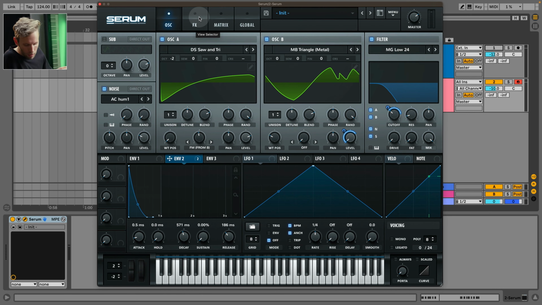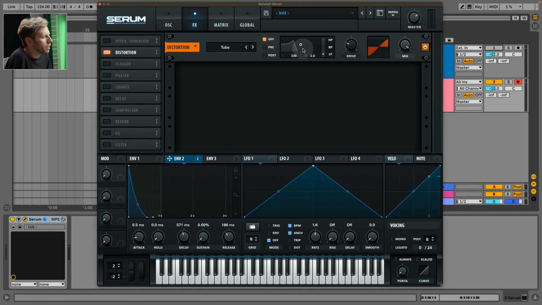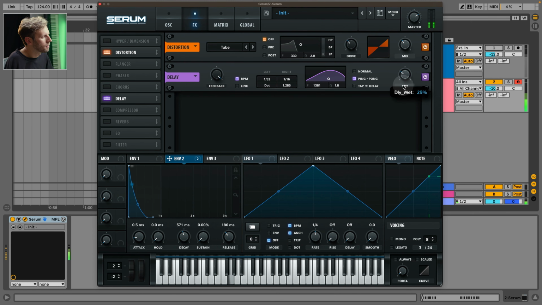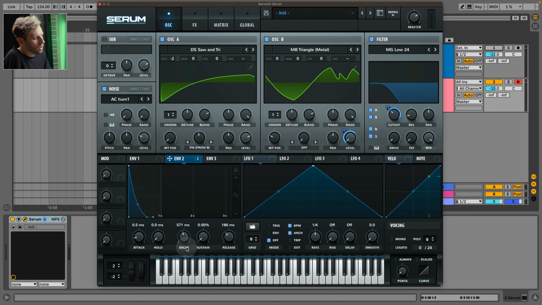So right now, it's all about effects. We go with distortion. And now, of course, we can use also delay. Let's use top delay. Less feedback. Also, we can do this kind of modulation on decay. And we will map it later on with the macro.